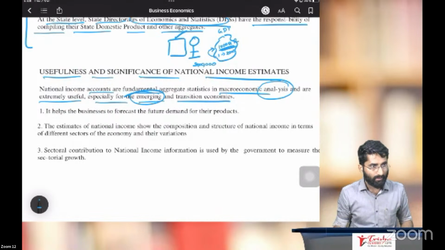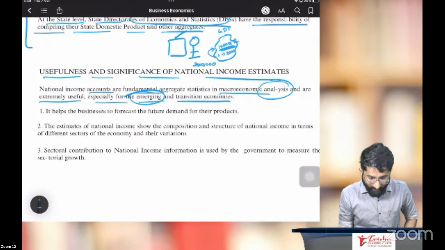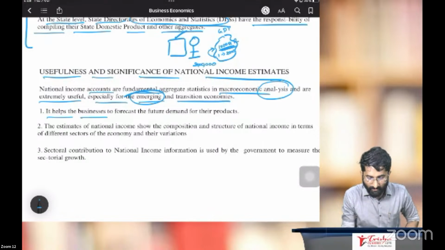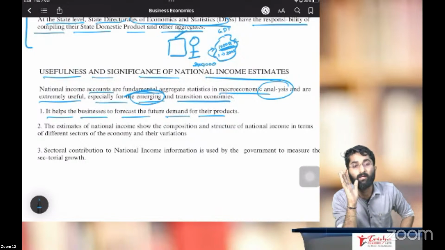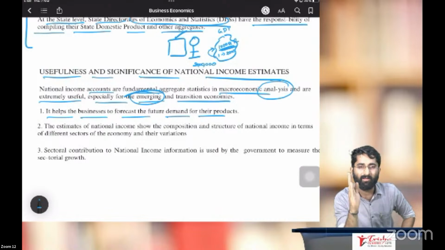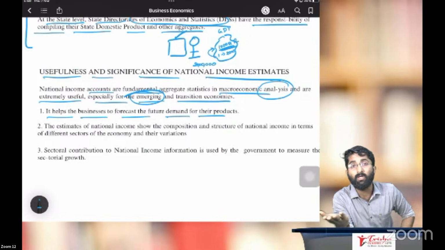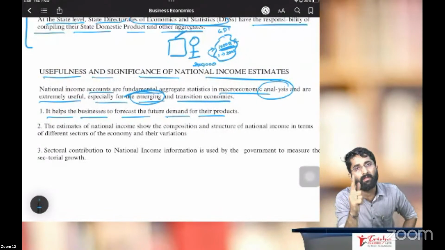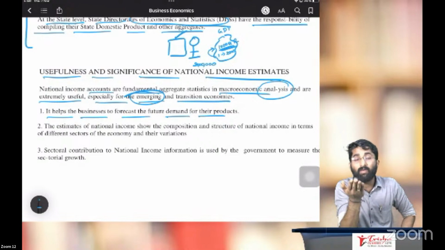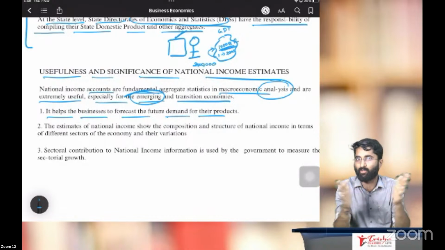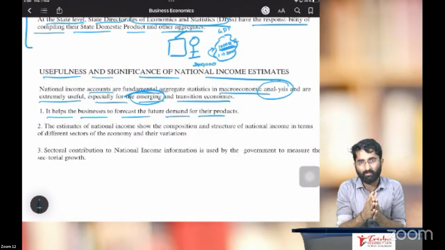Okay. Sir, now here, what are the important usefulness? It helps the business to forecast the future demand for their products. So for any products which are produced here, it will help the government or economy to forecast what the future demand will be. Now you remember chapter number 2, the theory of demand, where we discussed that if income increases, demand also increases. Yes or no?